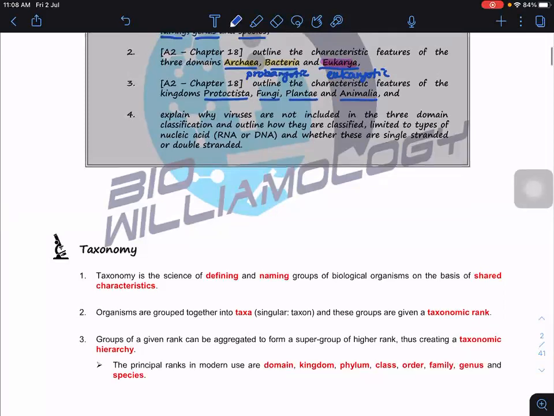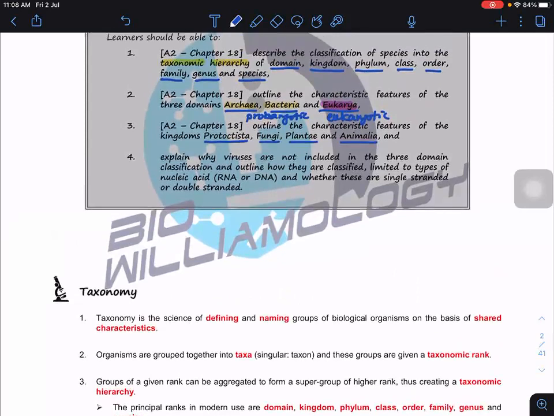In our syllabus, the most we are going to learn is until kingdom only. Phylum, class, order, family, genus, and species, we won't learn in detail. From time to time, we may touch on the phylum and class a little bit, but those are extra information. What you need to know are the characteristic features of the domains and also the kingdoms under Eukarya.